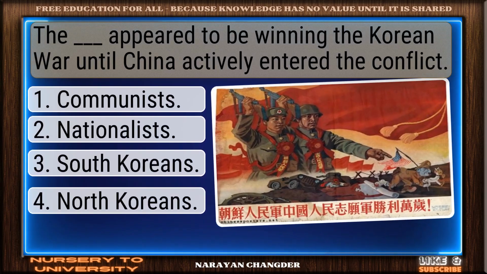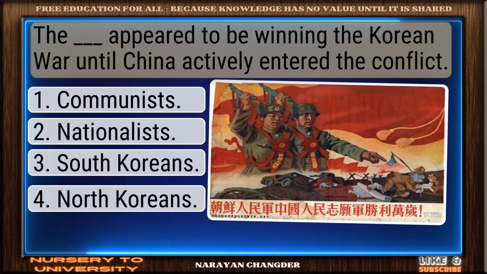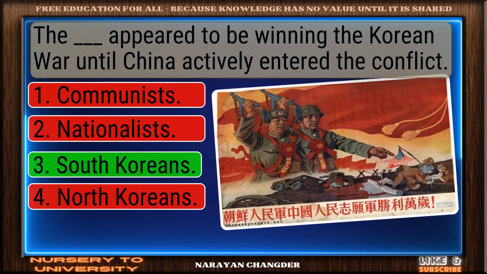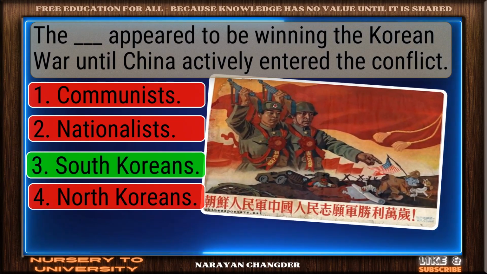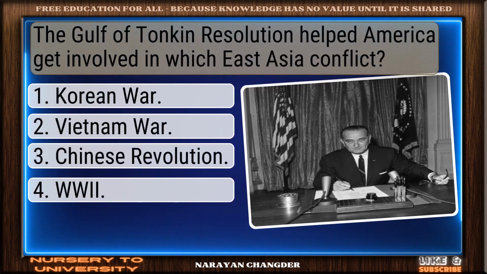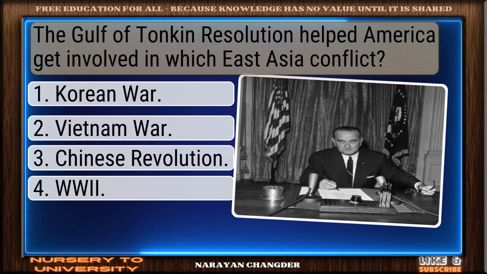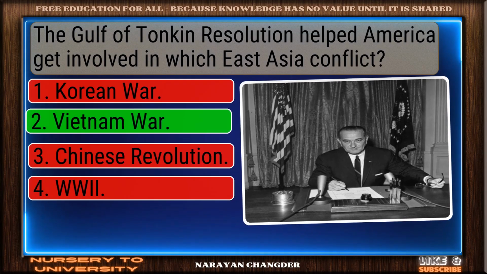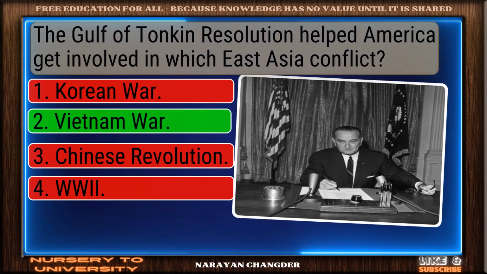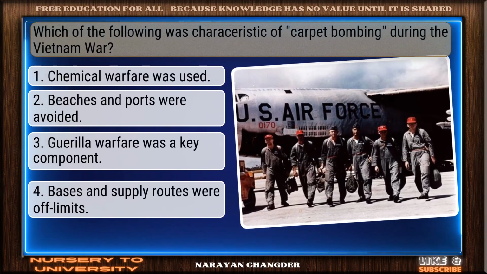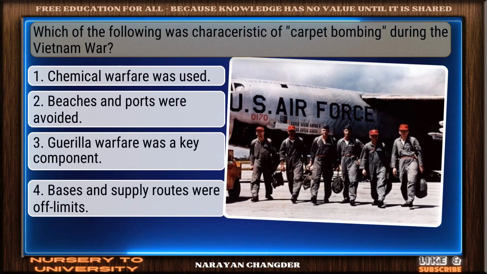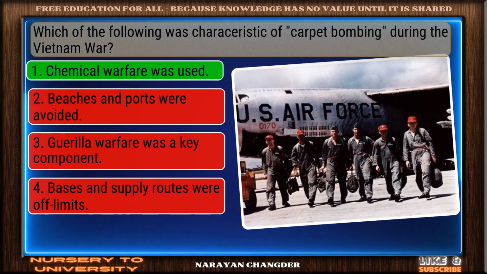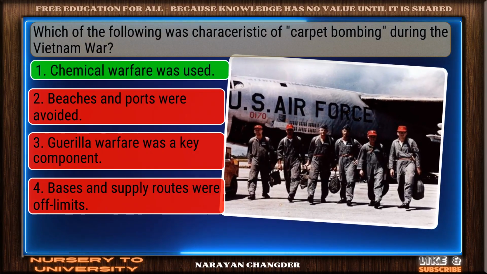The Dash appeared to be winning the Korean War until China actively entered the conflict. Strong choice. South Koreans is the right answer. The Gulf of Tonkin Resolution helped America get involved in which East Asia conflict? Right again. Vietnam War is a valid answer. Which of the following was characteristic of carpet bombing during the Vietnam War? Well reasoned. Chemical warfare was used is the correct choice.